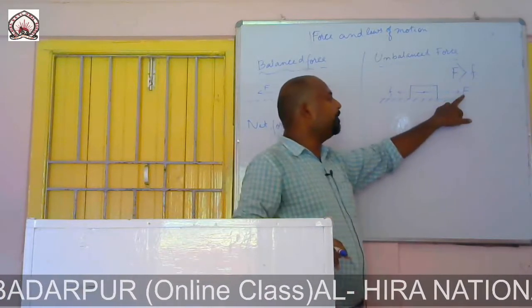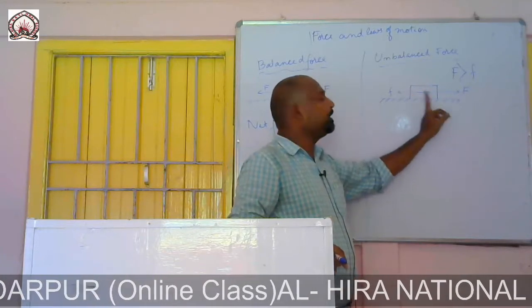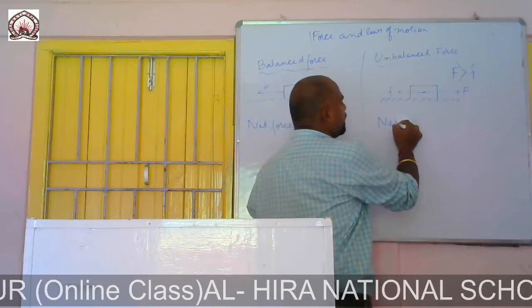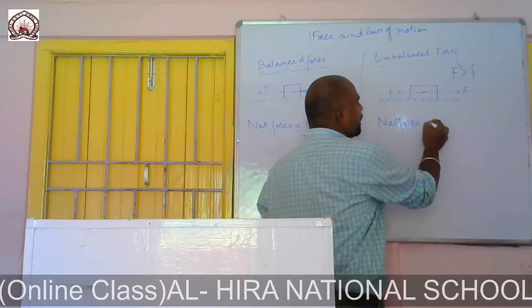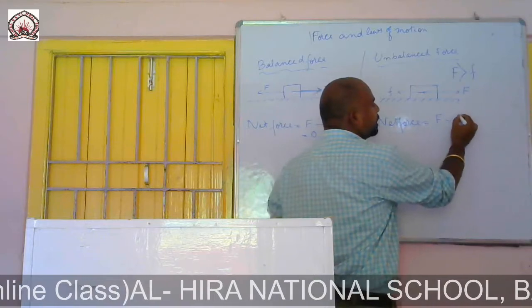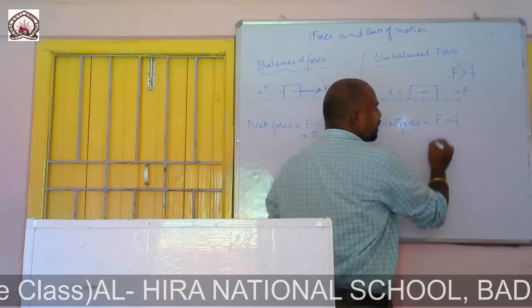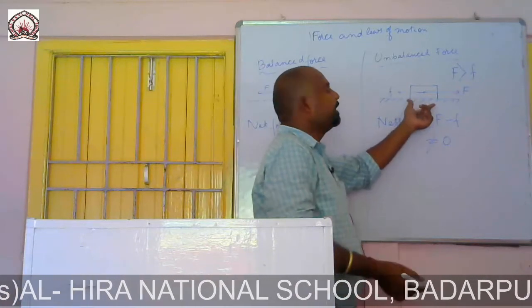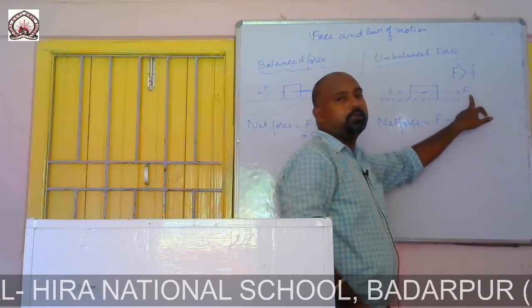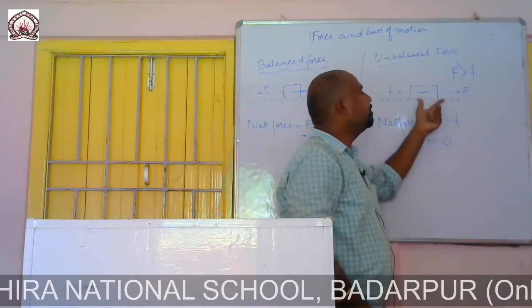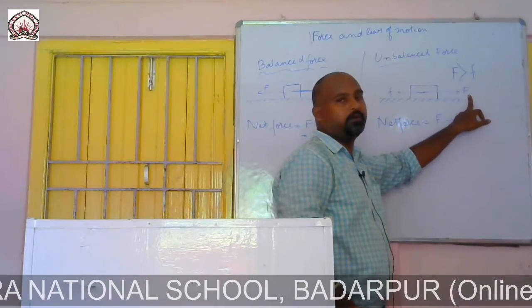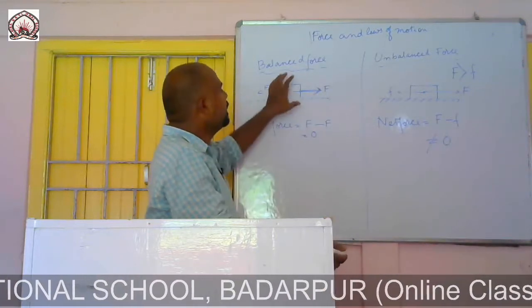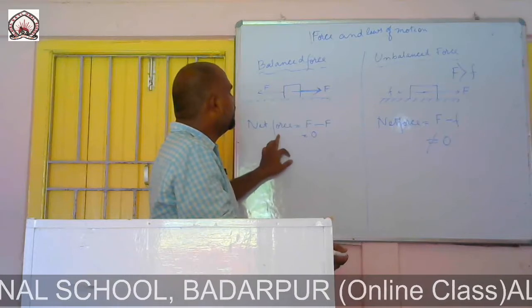Then the net force is capital F minus small f, which is not equal to 0. Then the body moves along the direction of the force capital F. This is nothing but unbalanced force.